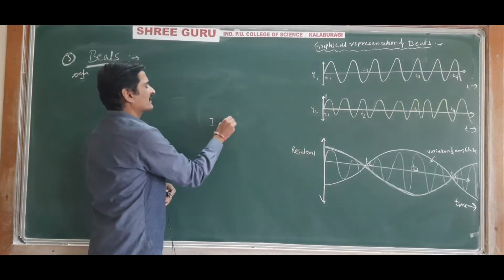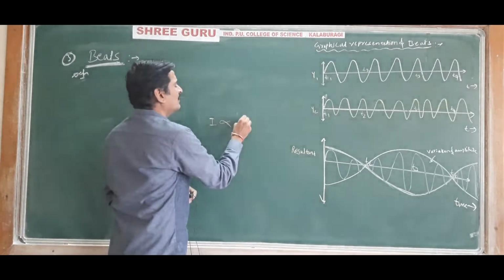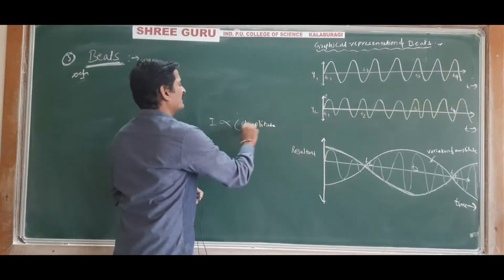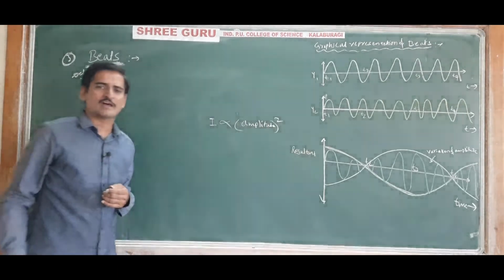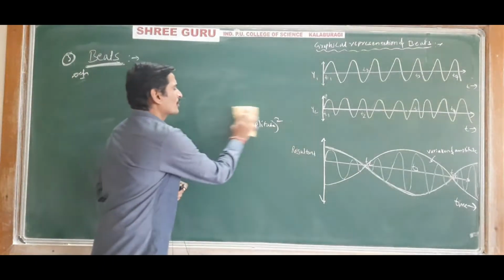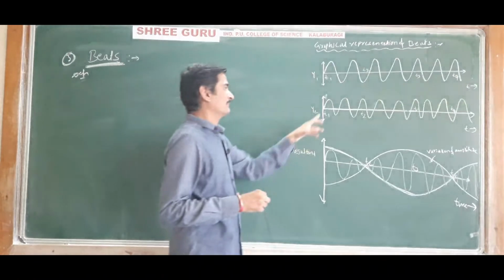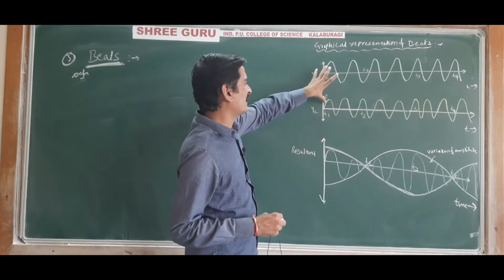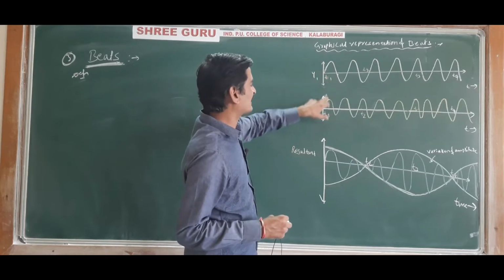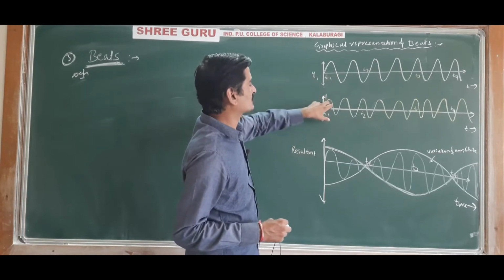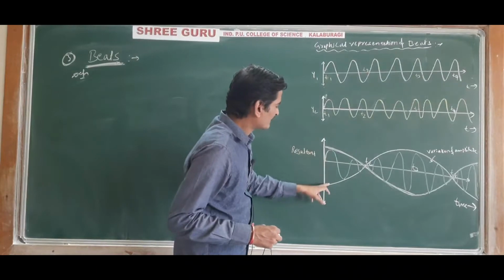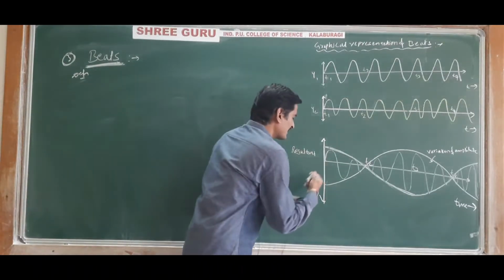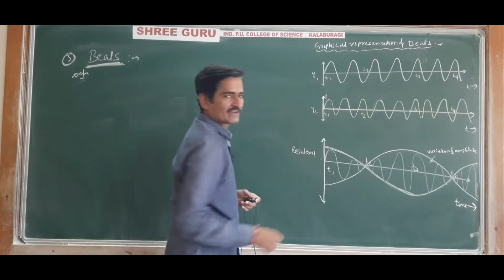Remember that intensity of the sound is directly proportional to the square of the amplitude. So amplitude will be maximum when both the waves are in phase, so maximum intensity will be heard at the time t1 second in the resultant wave.